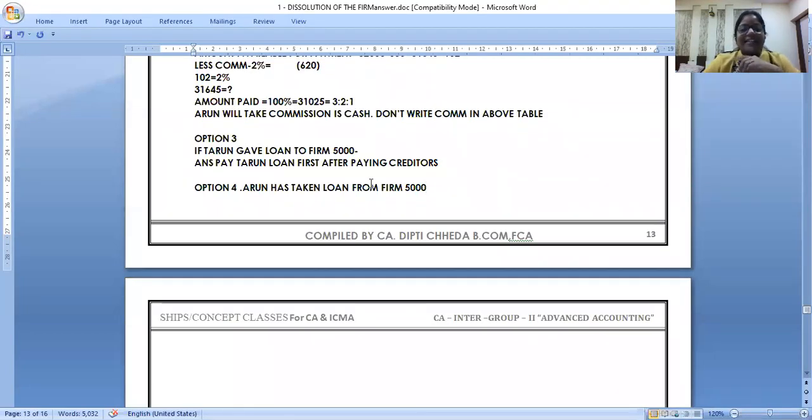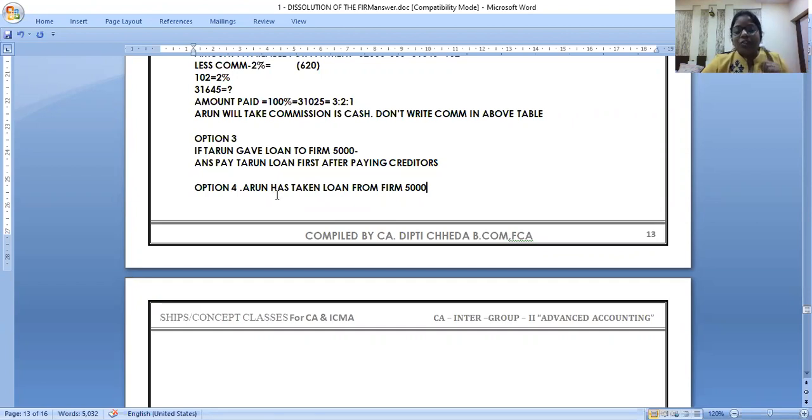No, then you're not getting. I don't have to pay. Arun has taken the loan. He has to pay me back, Naveen. I don't have to pay to Arun. Is my case clear to you? Tarun has taken the loan from firm, so I will pay to Tarun and then I will pay to others.